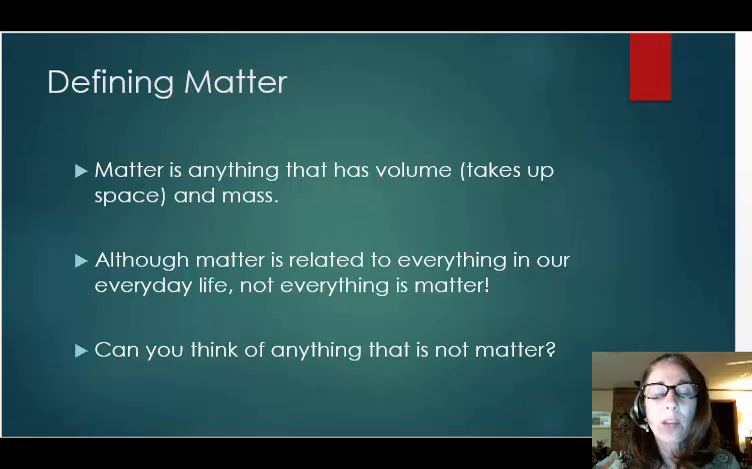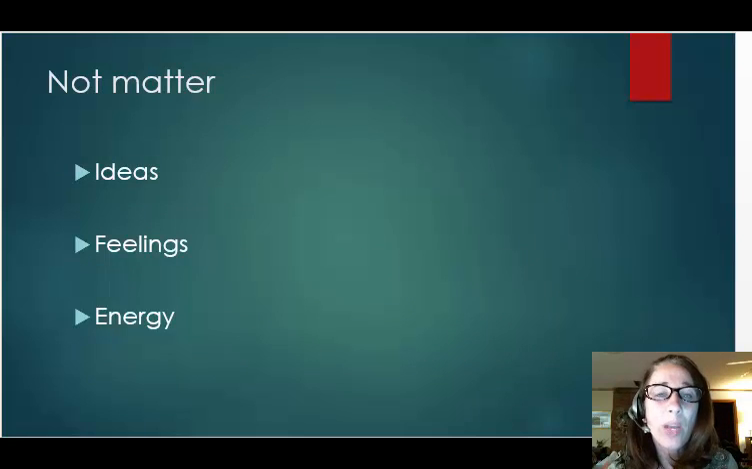Take a minute to see if you can think of something that is not matter. Air, by the way, is matter. If you came up with examples such as thoughts, ideas, or feelings, you are correct. These are not matter, even though all of these are transmitted through neurons, which are made of matter. If you came up with any type of energy, such as light, sound, or heat, you are correct as well.